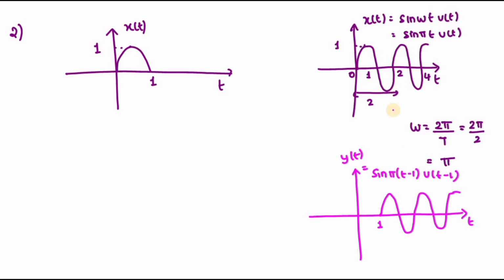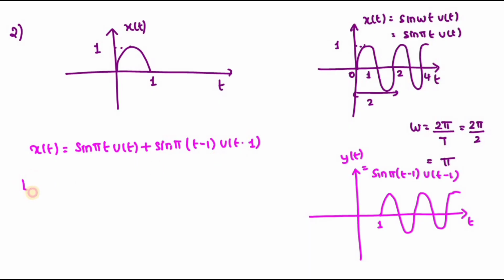So now what I'm going to do, you have to add this signal with this one. If I add this signal with this one, you will get only this part alone, since the magnitudes of this one and this one get cancelled out. So if I add sine pi t minus 1 with u of t minus 1, you will get this one.